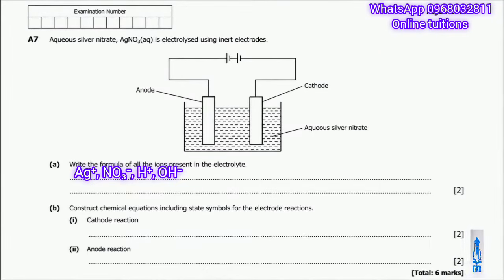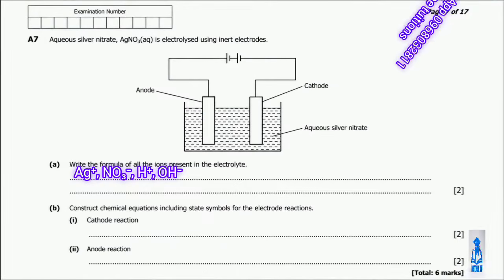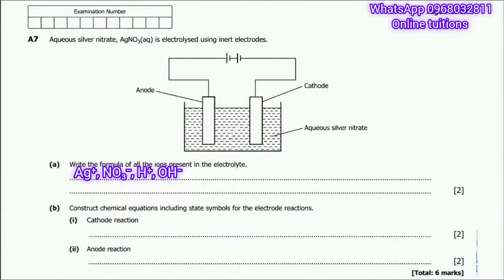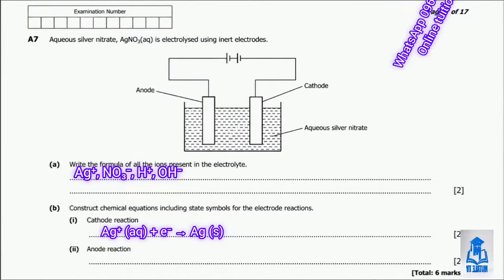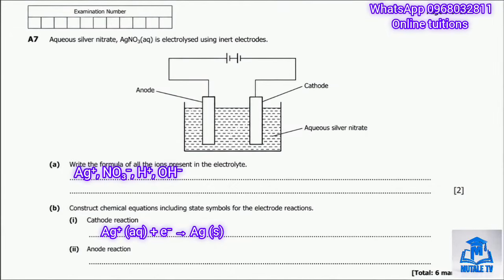So the equation is built like this. One silver ion in aqueous solution gains one electron to form one neutral silver atom deposited as a solid. Written out: Ag+ (aq) + e- gives Ag (s). That's how I write the equation there.